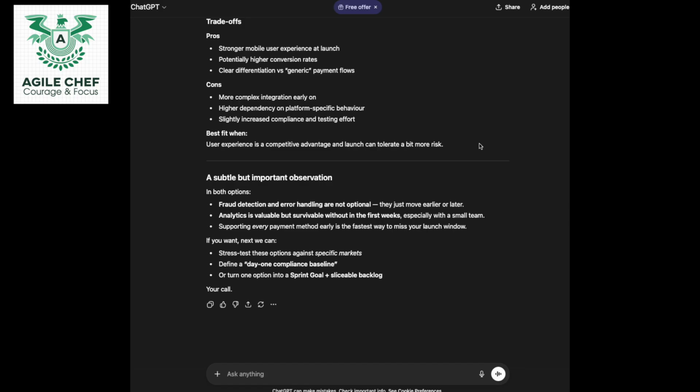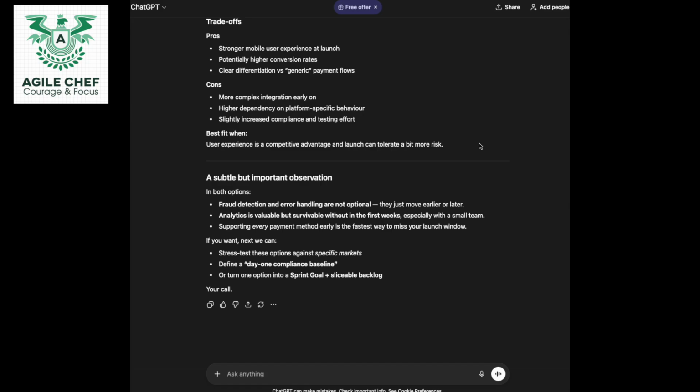Okay, so we can survive without them in the first weeks, especially with a small team. Supporting every payment method early is the fastest way to miss your launch window. I agree with that. Yeah, unless you've got a different team for each payment gateway, and that introduces a different